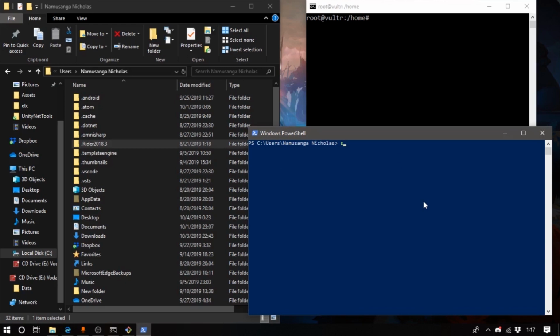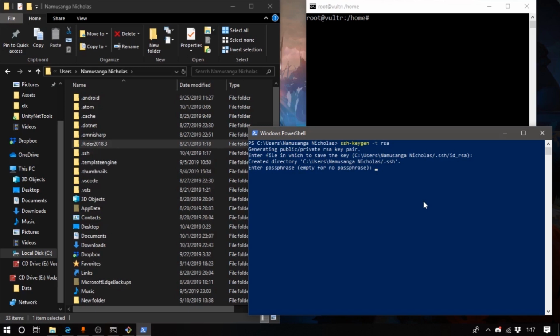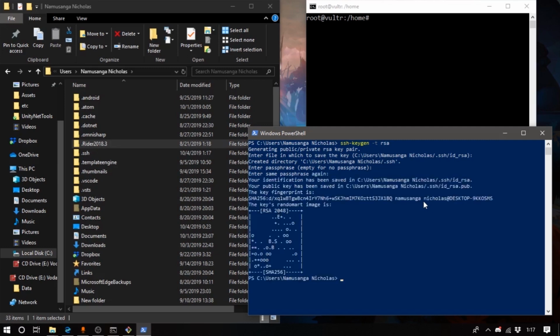So what we're going to do is just go ahead and do ssh-keygen, and you just want to provide a type, which is going to be RSA, and just go ahead and hit enter. And it asks for the file name, and I'm just going to press enter, and it wants a passphrase, which it's going to ask for every single time you're trying to connect. We're not going to do the passphrase thing because we're trying to get away from passphrases as a whole, or passwords and so on. So I'm just going to leave it empty and do that again.